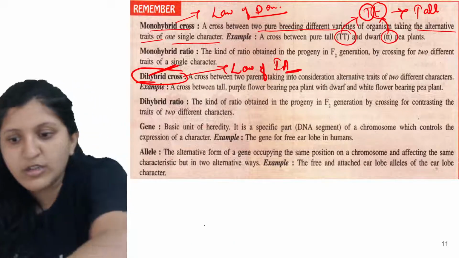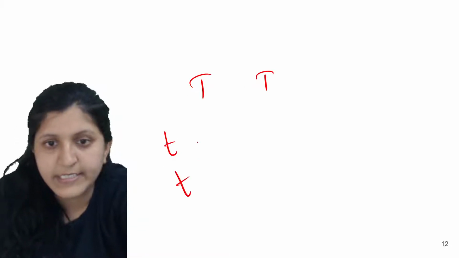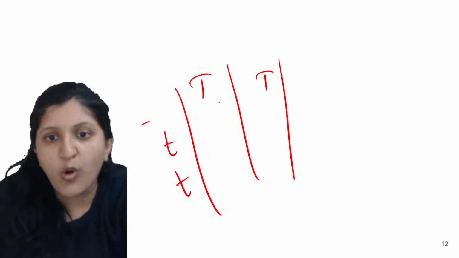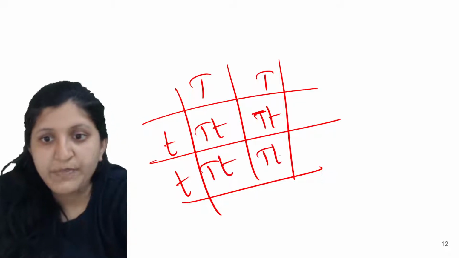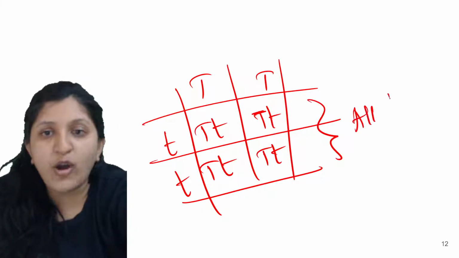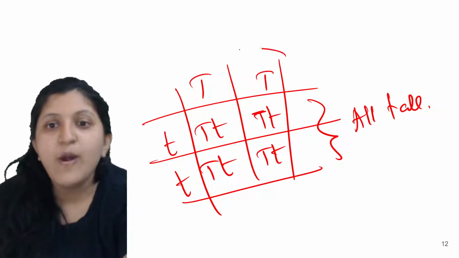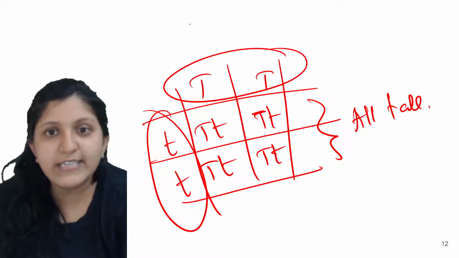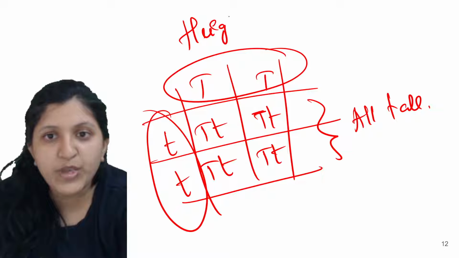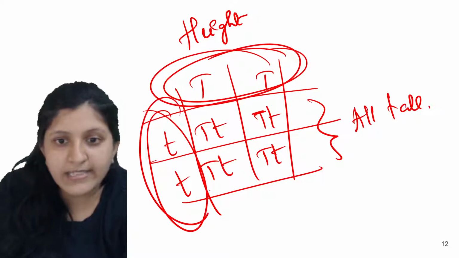So let's do a Punnett square for this one. This is TT, and here is tt. You can see that all of them have taken an alternate character from each of these parents. Now all of these are tall. So this we call a monohybrid. Why is it monohybrid? Only one character is taken for a cross, and that character is height. The traits are the tall trait and the dwarf trait.